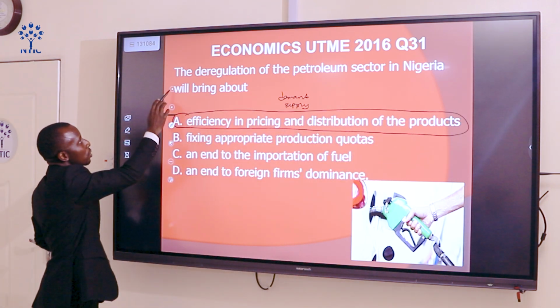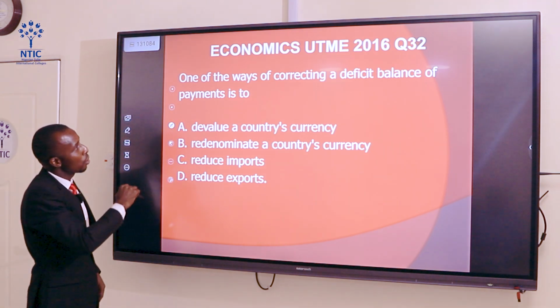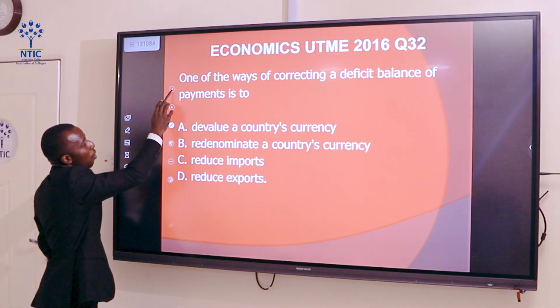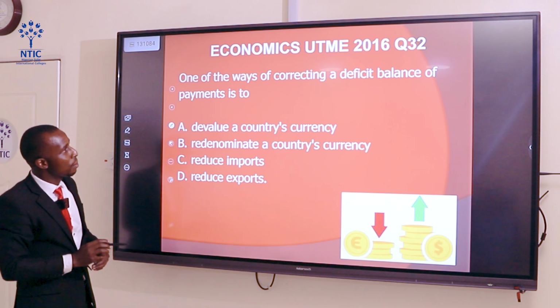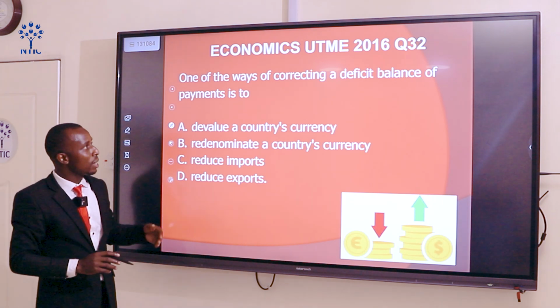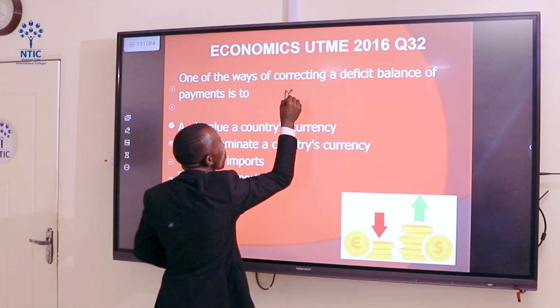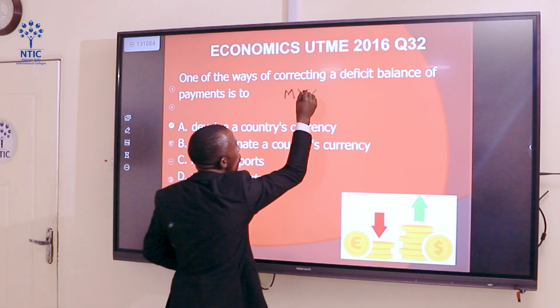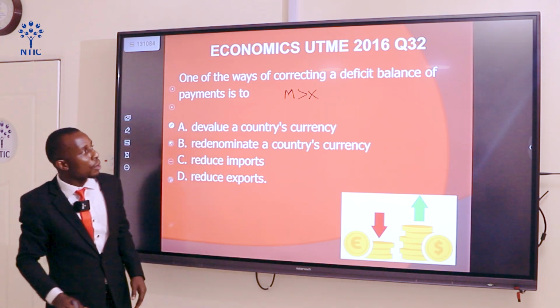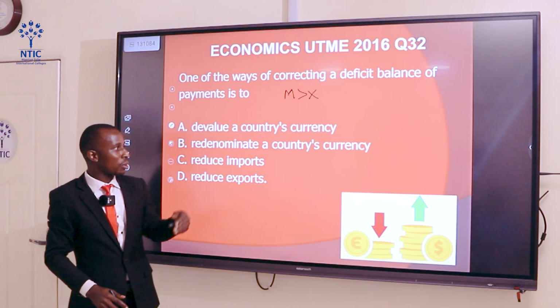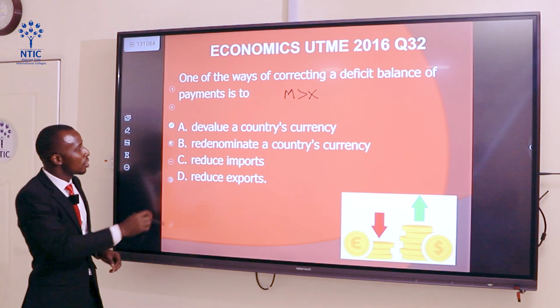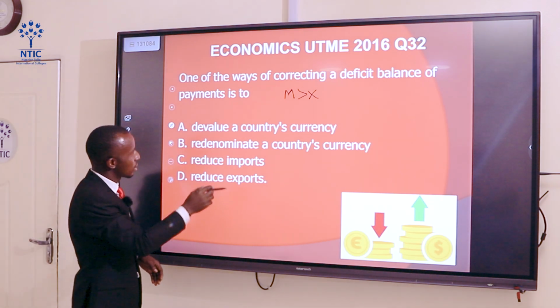Now, let's go to question 32. One of the ways of correcting balance of payment deficit. Balance of payment deficit occurs when the import is greater than export. When the payment a country makes for import is greater than the receipt from export. Now, the way to correct that is to devalue a country's currency.